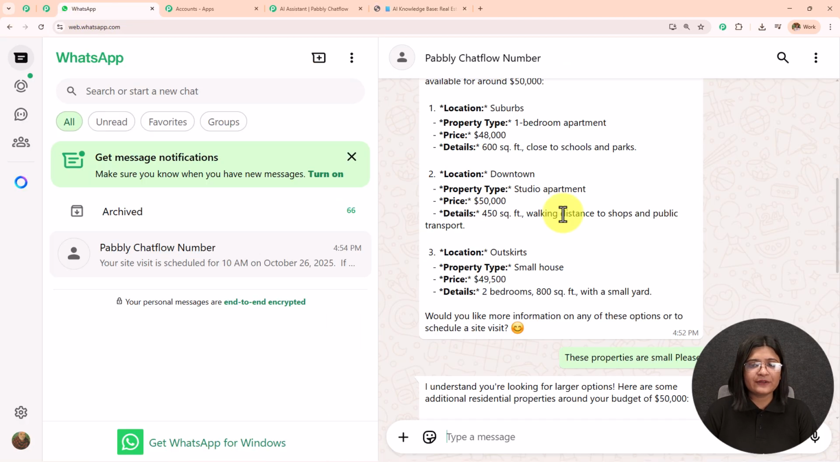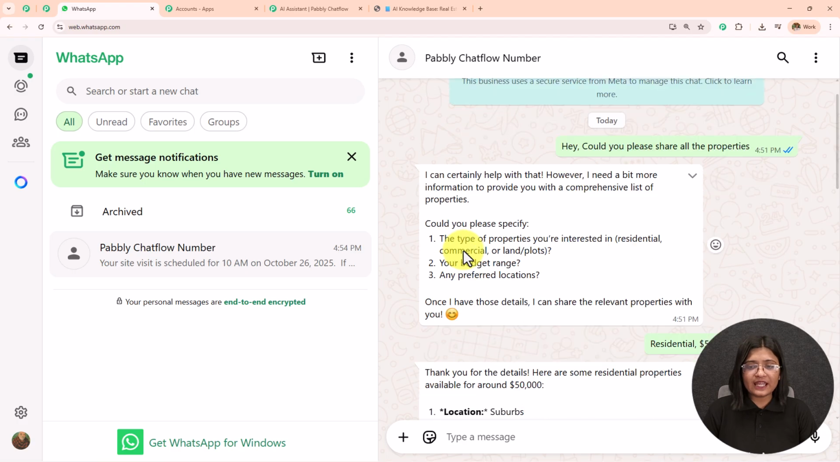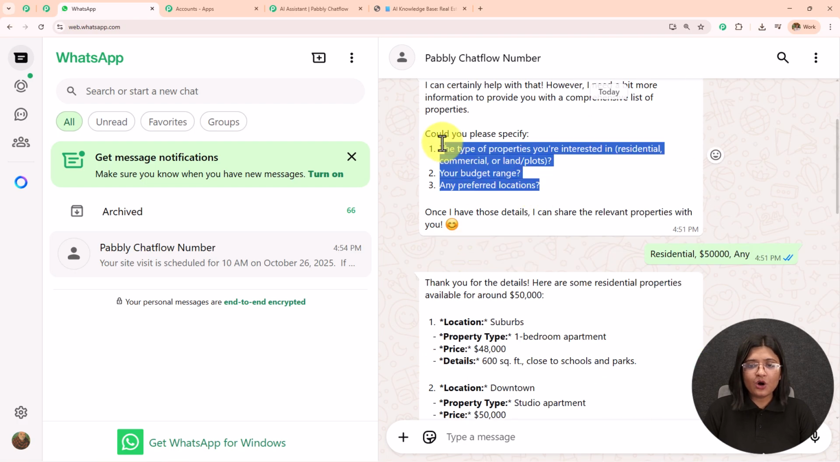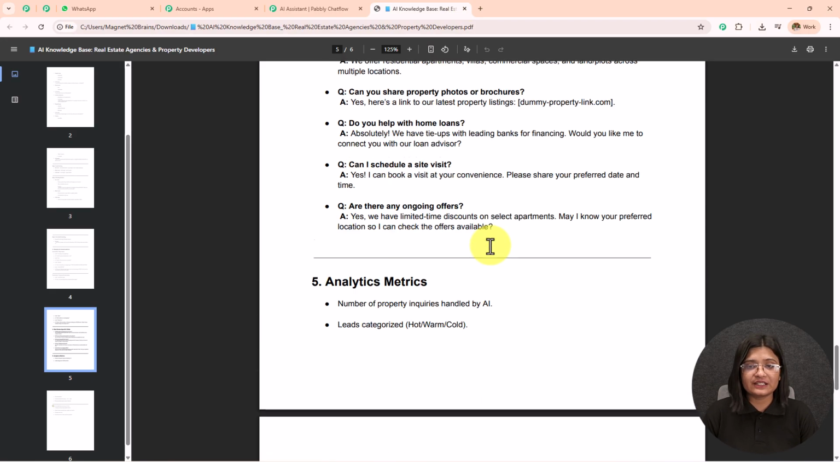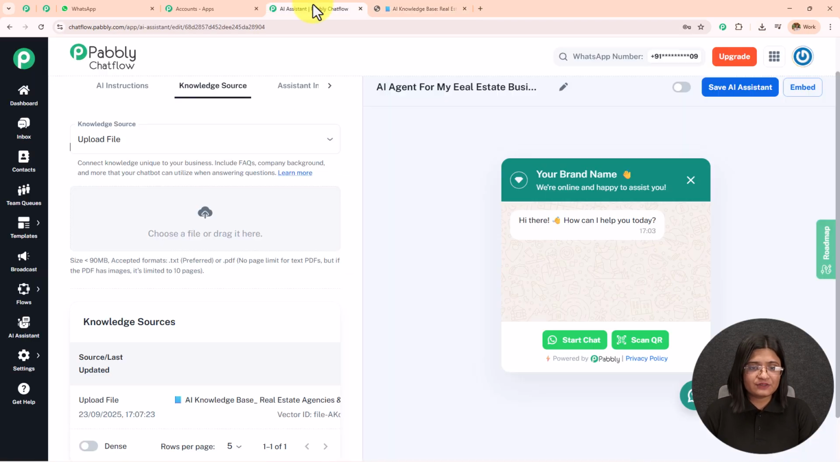And you see, if I open my WhatsApp, the AI agent was replying to all my questions and my queries according to the knowledge base which I have created here. So this is the knowledge base which I have uploaded. You can create a very detailed knowledge base and upload that in this knowledge source section, and your AI is going to reply to all the customer queries accordingly.